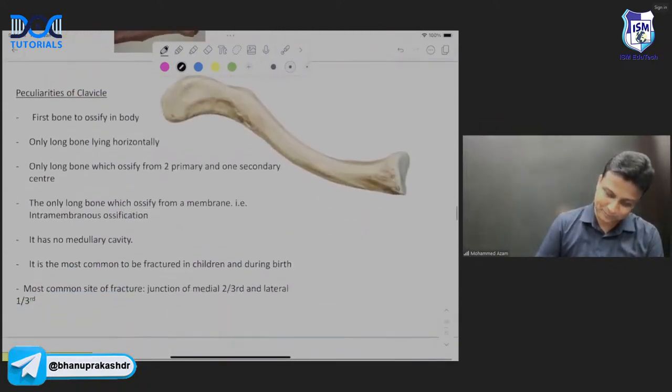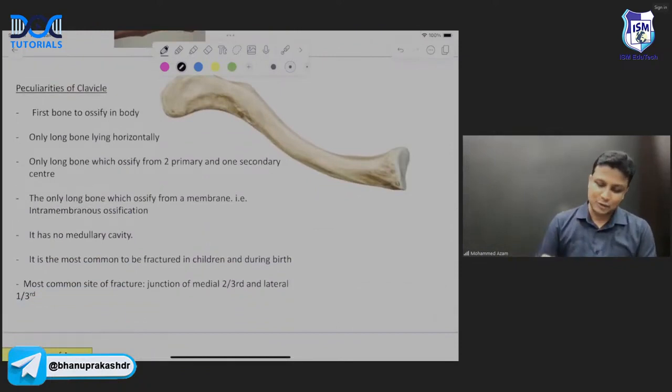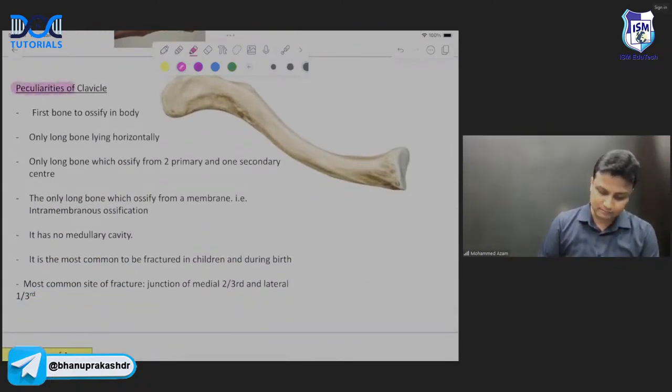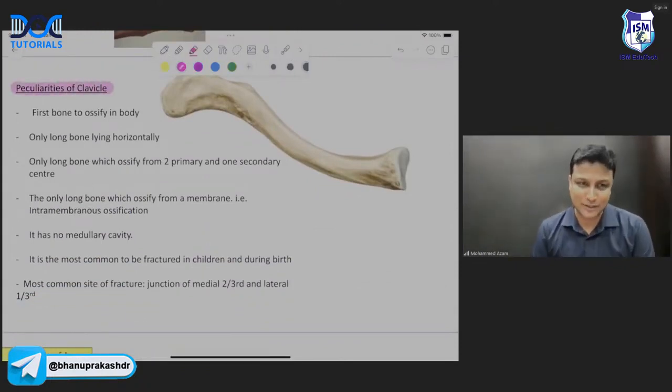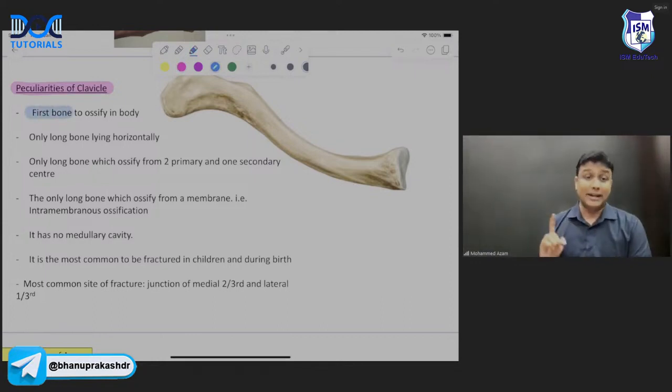Next concept. Recently in the exam, they have asked about the clavicle here, sir. So this bone here will be the clavicle. Let us see the peculiarities of this one. Yes, clavicle is the first bone to ossify in our body. Which is the first bone to begin the ossification? Clavicle. But it is the last bone to complete the ossification, sir.